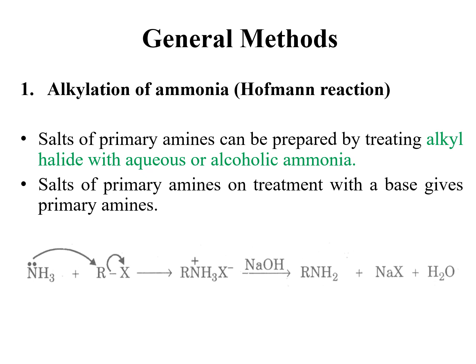In these reactions, salts of primary amines can be prepared by treating alkyl halides with aqueous or alcoholic ammonia. Usually, ammonia available in our laboratory is an aqueous solution of ammonia. Whenever you use ammonia, always use ammonia that is pre-cooled.